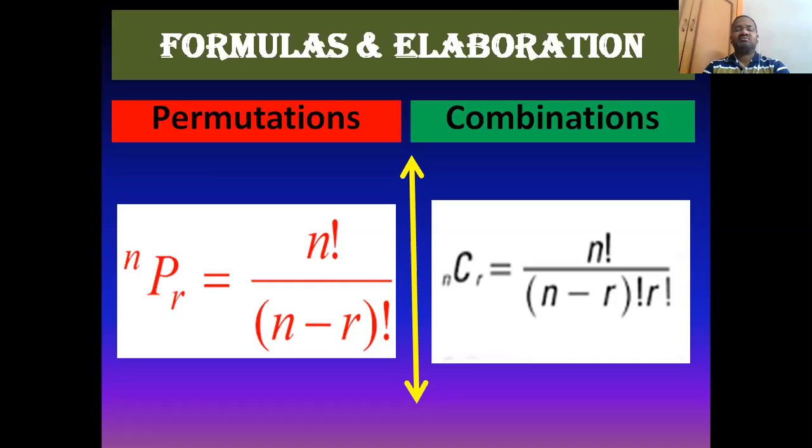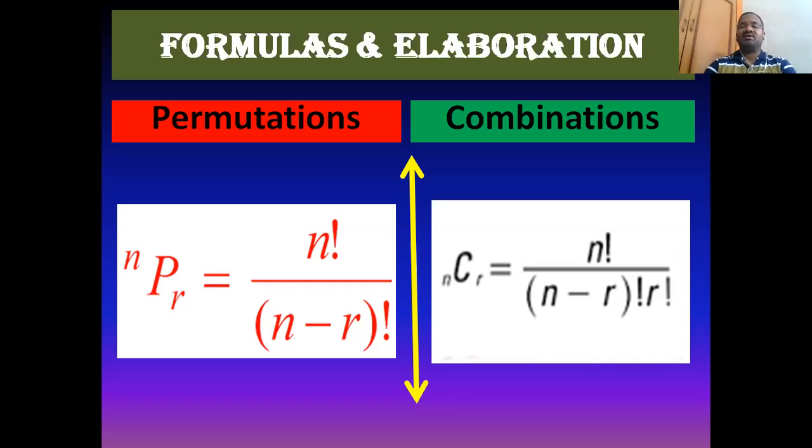Now we have three alphabets here: small n, capital P, small r. What is small n? Total number of items. n is the total number of items. P is permutation. P stands here for permutation. Don't get confused with probability. Here it is not probability. In this case, P stands for permutations. r is the order, the expected order in which you are arranging the objects.